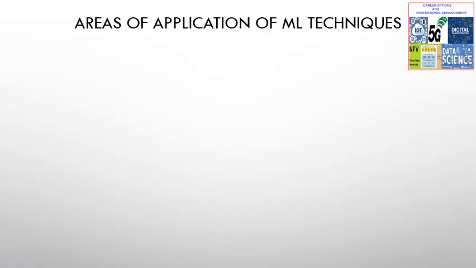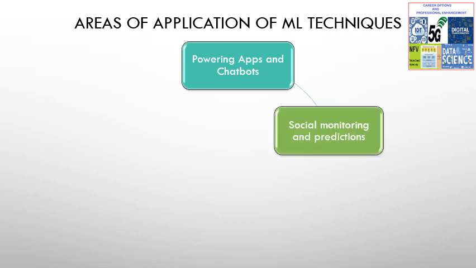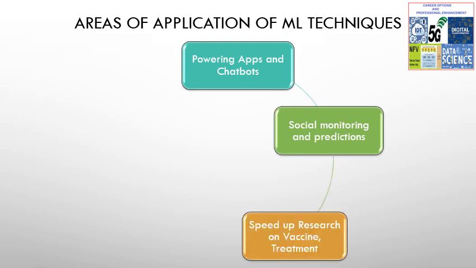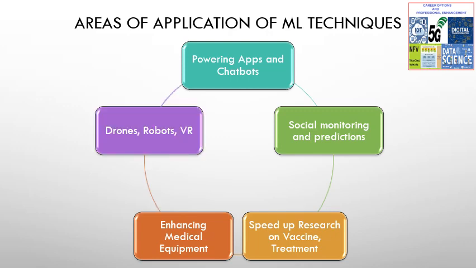This series is composed of multiple videos. The first video describes how ML is powering smartphone applications and chatbots. There is a video showing use of machine learning for social monitoring and predictions. In another video, you will be happy to know how machine learning is helping speed up the research on treatment and vaccines. There is a special video that shows the contribution of ML to medical equipment like X-ray scanners, etc. I have also mentioned drones and robots in that video.